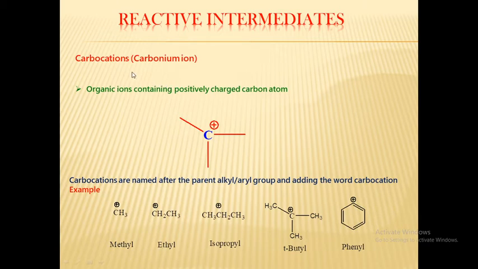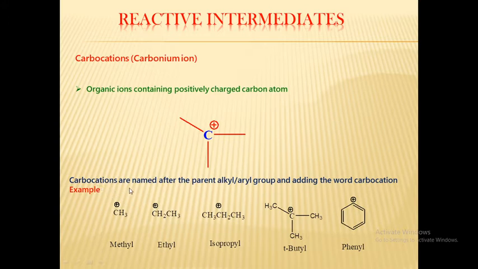So, what is meant by carbocation? Carbocation is also known as carbonium ion. The definition of carbocation is the organic ion containing a positively charged carbon atom. Simply, the carbon carries a positive charge. These compounds are called carbocations.